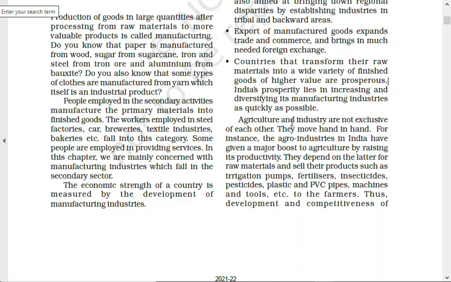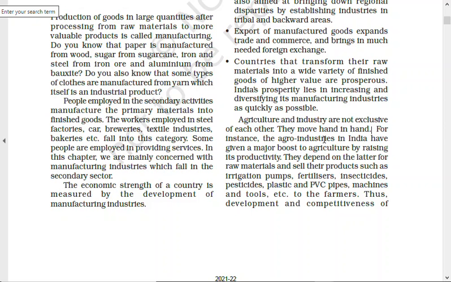All right, last paragraph of this page. Agriculture and industries are not exclusive to each other. Remember this paragraph, it's very important. How agriculture and industries are together, or you can say complementary to each other. This is what it says: they move hand in hand. Explain this quotation, or explain this statement, justify this statement. These types of questions come.